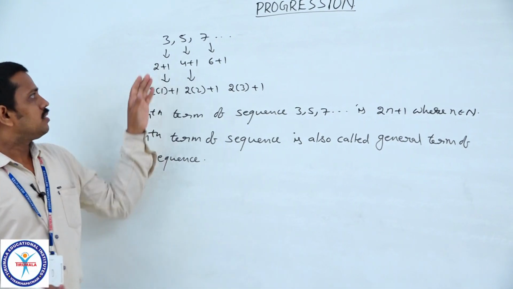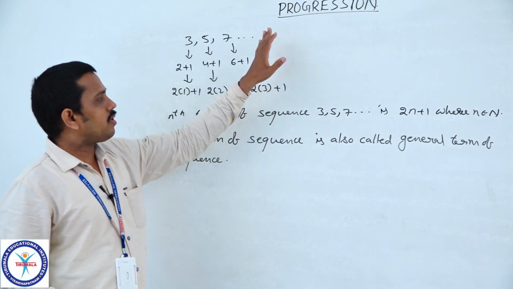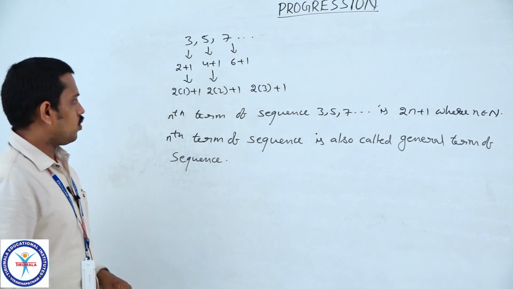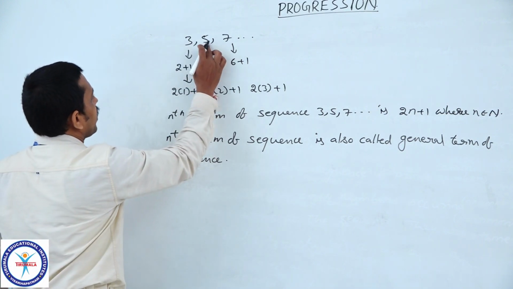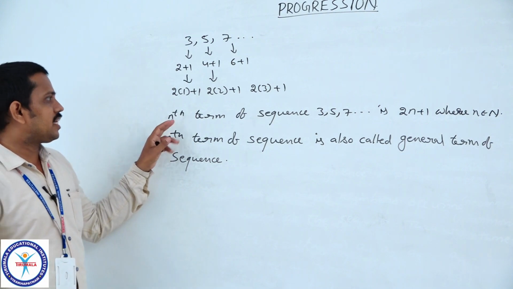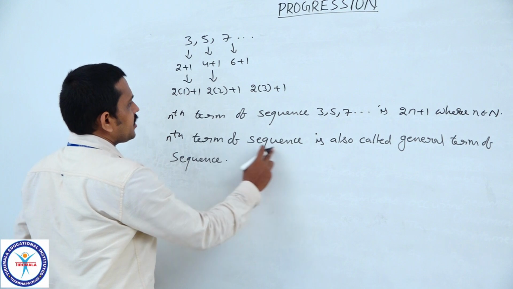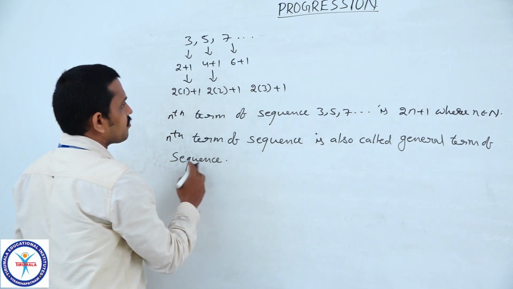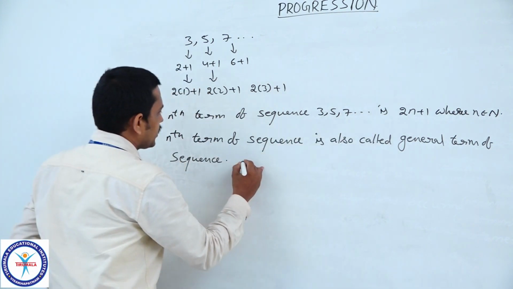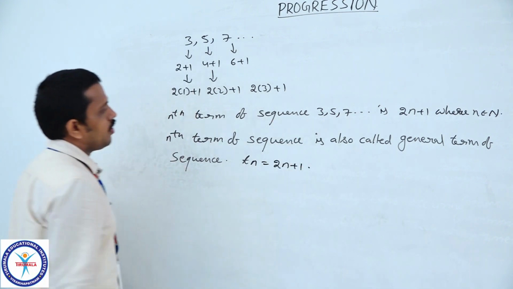By writing a few terms of the sequence till we get a proper pattern or rule, like 3, 5, 7, or we can also represent a sequence by writing its nth term. The nth term of a sequence is also called the general term of the sequence. Here the nth term is Tn equals 2n plus 1.